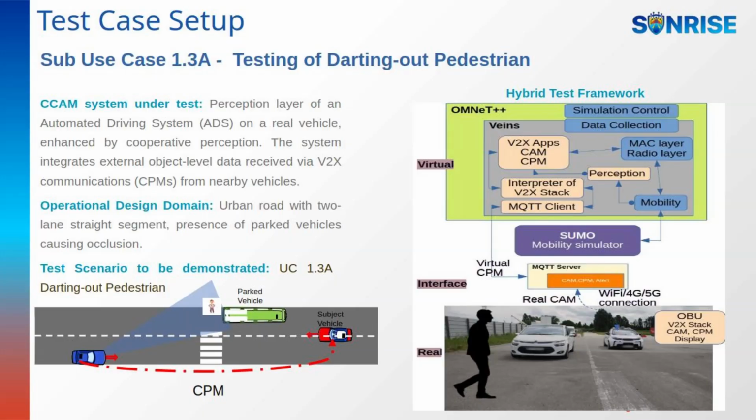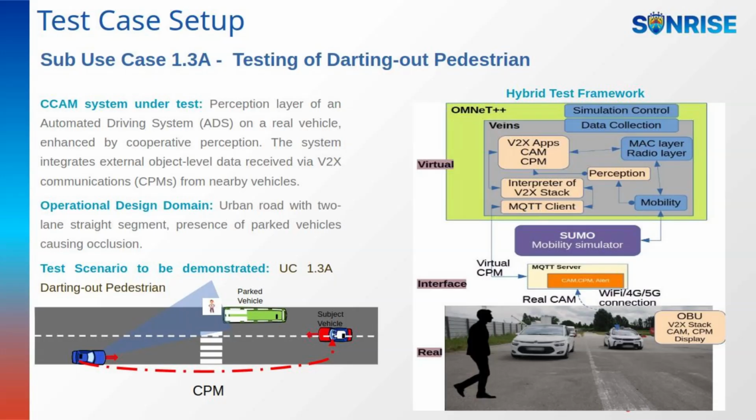The demo showcases how the system under test, enhanced by cooperative perception through V2X communications, detects the occluded pedestrian using cooperative perception messages, or CPMs, sent by nearby connected vehicles. This extended perception capability allows the ADS to see beyond its direct line of sight, increasing the safety window and enabling timely action to avoid a potential collision.